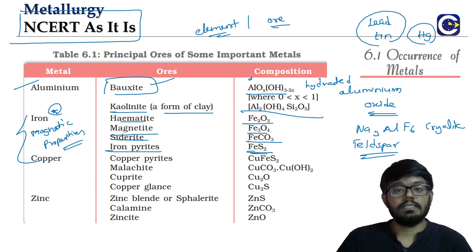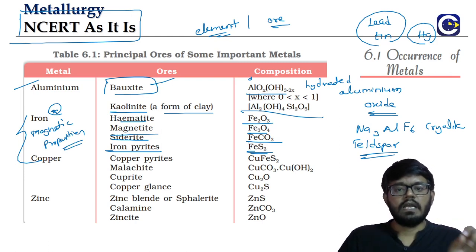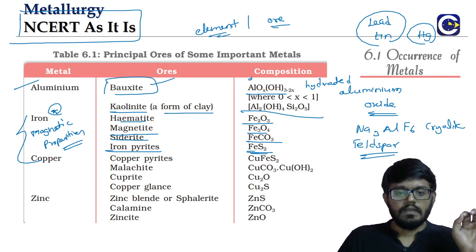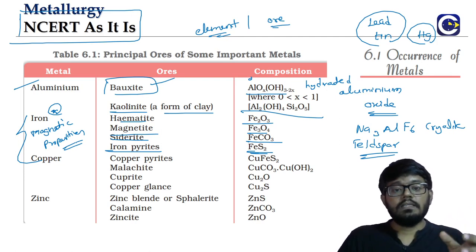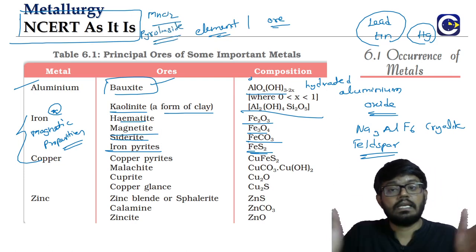We will know the reason once we cover the coordination compounds. Basically, if the ions have unpaired electrons, we will see that they get magnetic properties. Other than these iron ores, some other ores also, like manganese dioxide, we call it pyrolusite, can have magnetic properties.